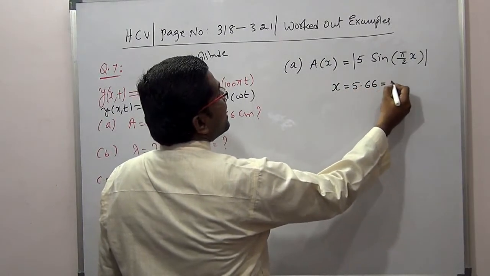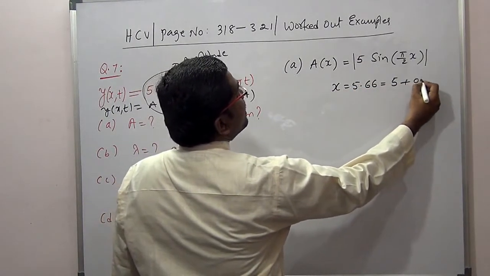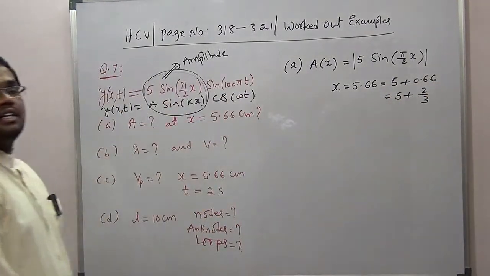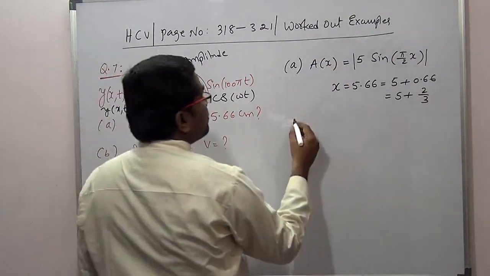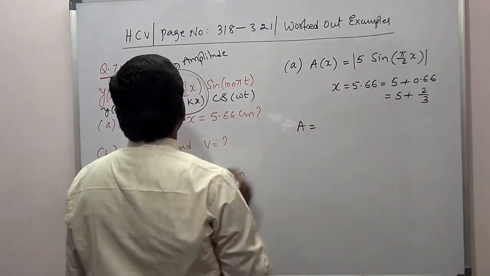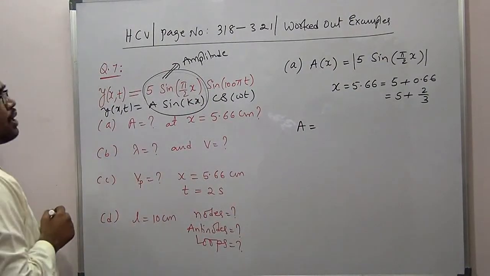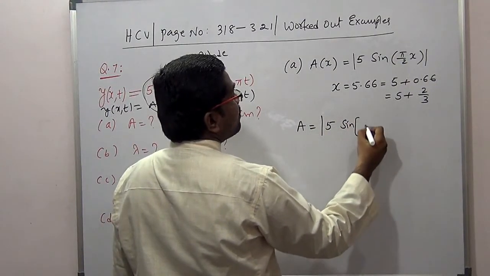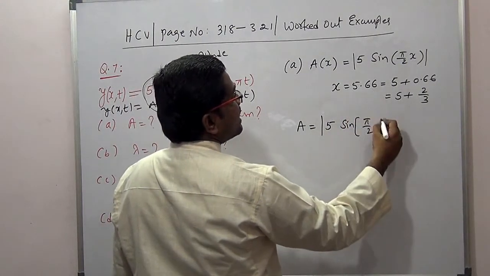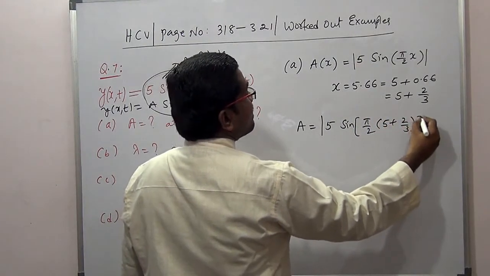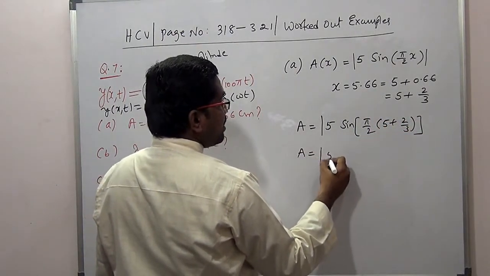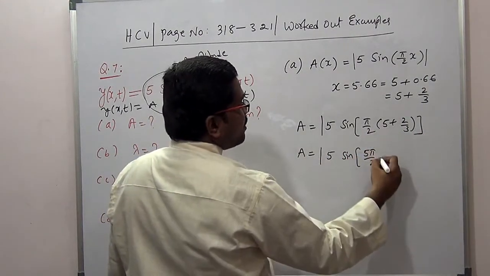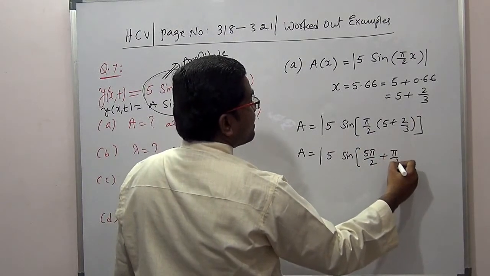This 5.66 I'll write like this, 5 plus 0.66. I'll write this as 5 plus 2 by 3, because 2 by 3 is 0.666. Now I'll substitute. So the amplitude A is equal to modulus of 5 sine of pi by 2 into (5 plus 2 by 3). This becomes modulus of 5 sine of 5 pi by 2 plus pi by 3, since 2 cancels.